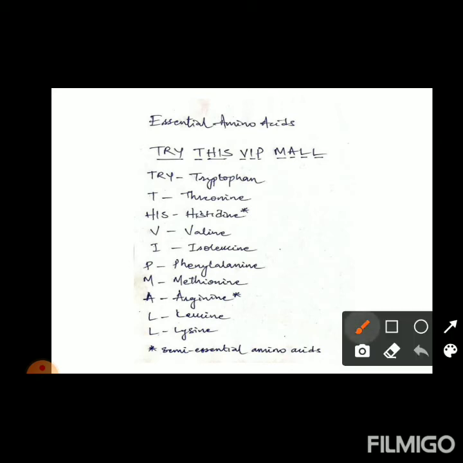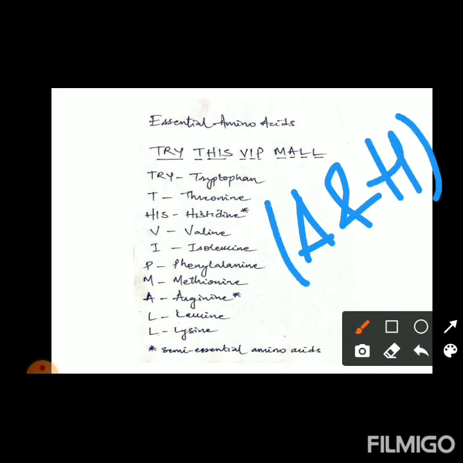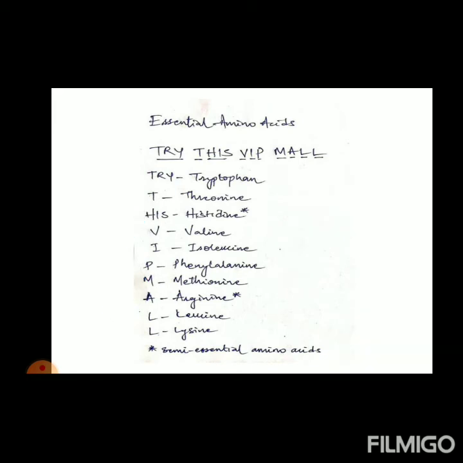Among these amino acids, A and H, these two are semi-essential amino acids, that is arginine and histidine.